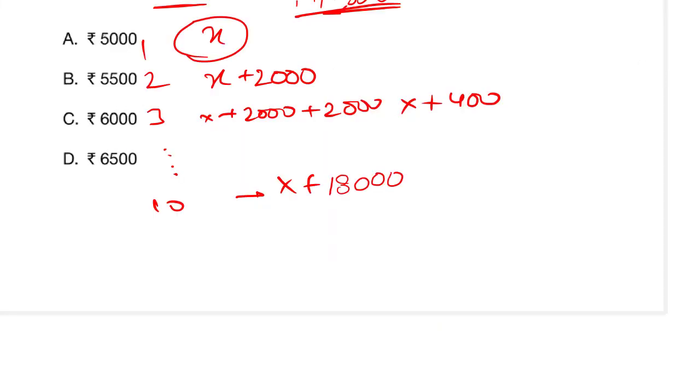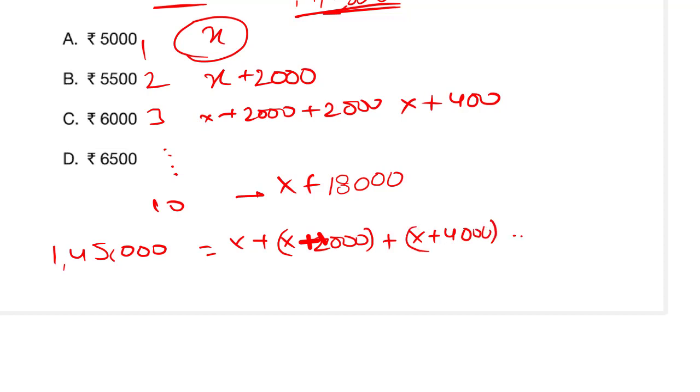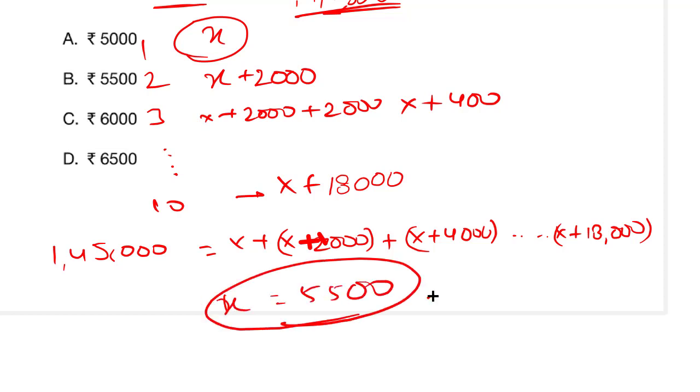It's really simple. We already got that the man saves 1,45,000, which is equivalent to adding all of these: X plus X plus 2,000 plus X plus 4,000 and so on till X plus 18,000. By substituting, we'll be getting X equivalent to 5,500. Okay, this is one method. Let us go ahead with another method.